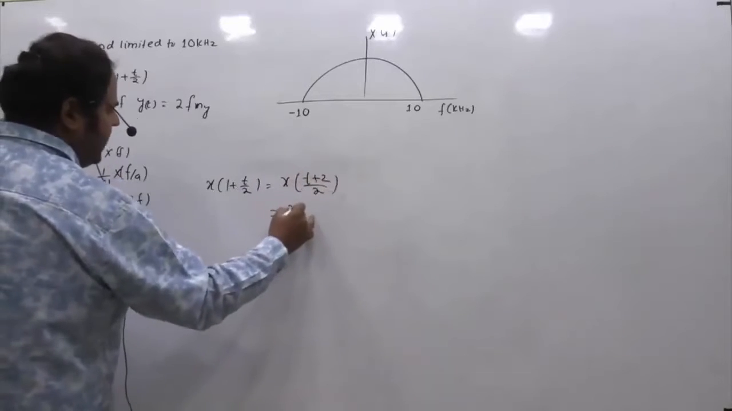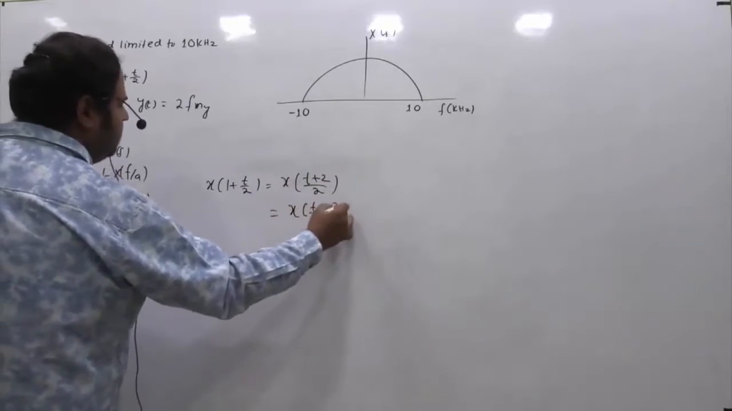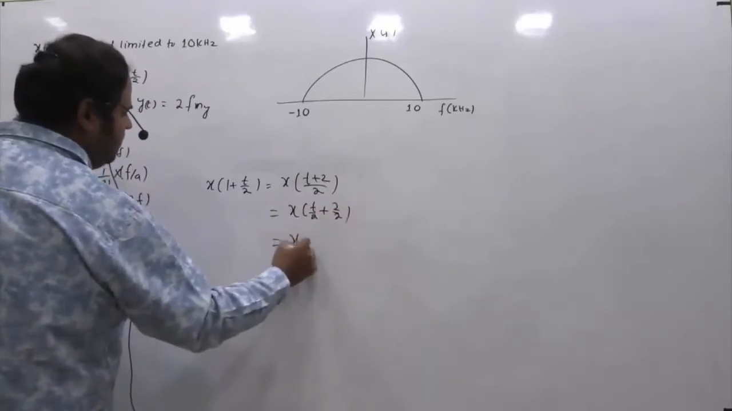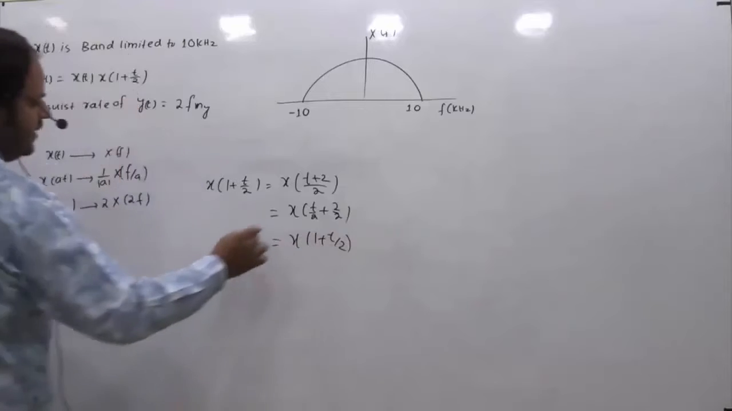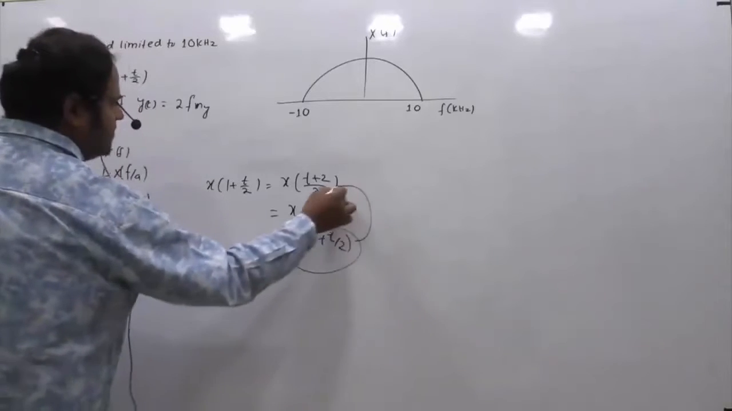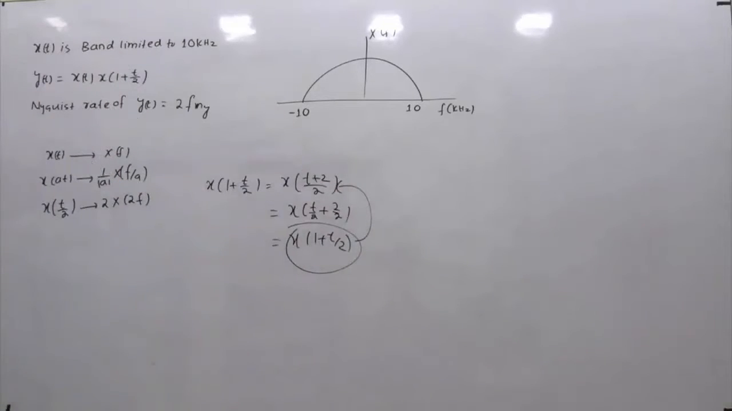If you split it, it is x of t by 2 plus 2 by 2. So it is x of 1 plus t by 2. So having x of 1 plus t by 2 is also equivalent to x of (t plus 2) whole divided by 2. So why am I writing like this? Because I need this signal, right? So if I have x of t by 2, then how do I reach this signal?